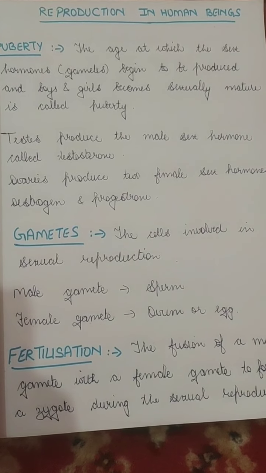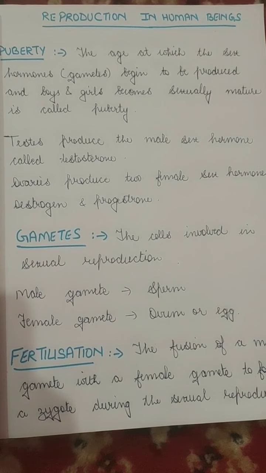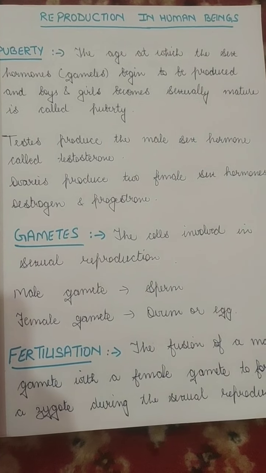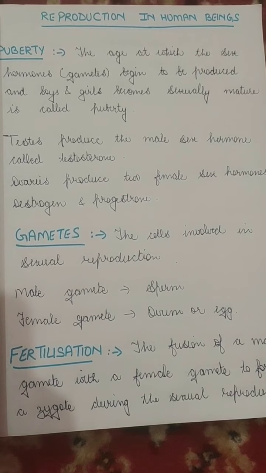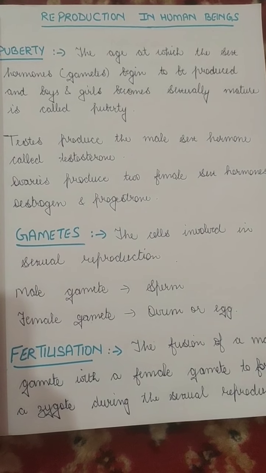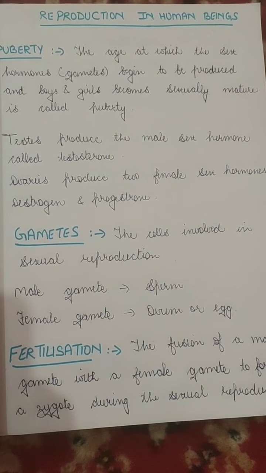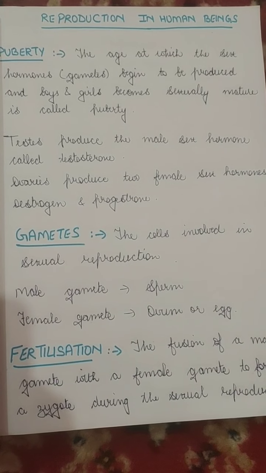So, with the continuation of the topic which we were doing in our previous lecture, today we're going to study the reproduction in human beings. Now, we all know that human beings undergo the sexual mode of reproduction.